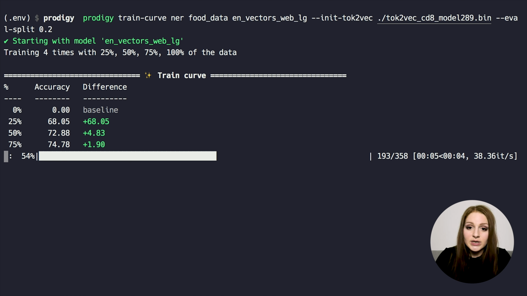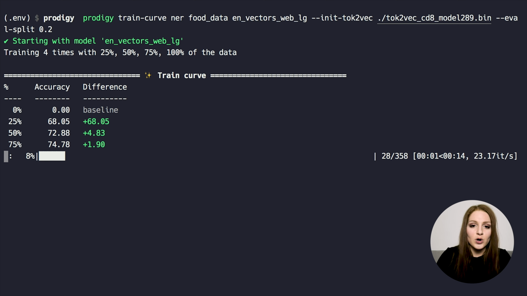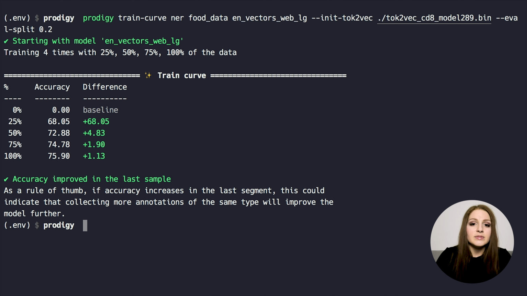And so here we can see that between 75 and 100%, we do see an improvement of over 1% in accuracy. So that's looking pretty good. And as a rule of thumb, if the accuracy increases in the last segment, it could indicate that collecting more annotations, and specifically more annotations of roughly the same type as is already in our dataset, will improve the model further.